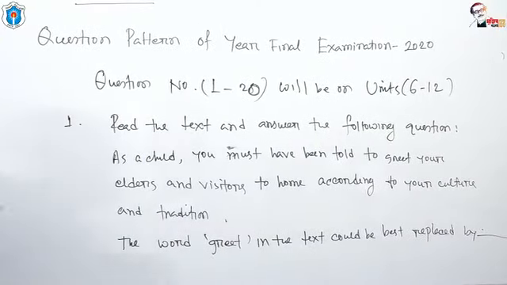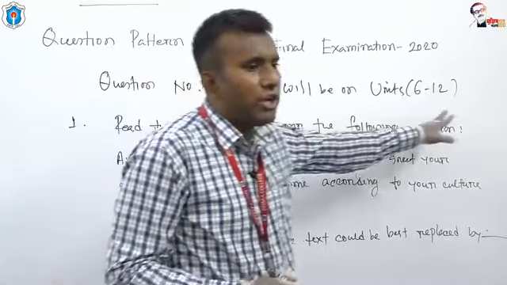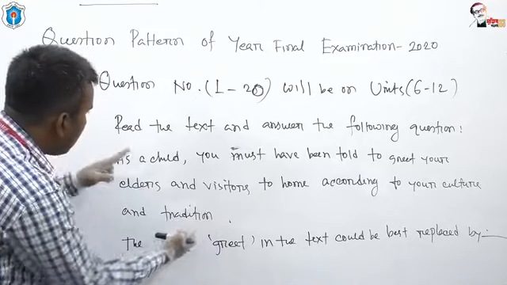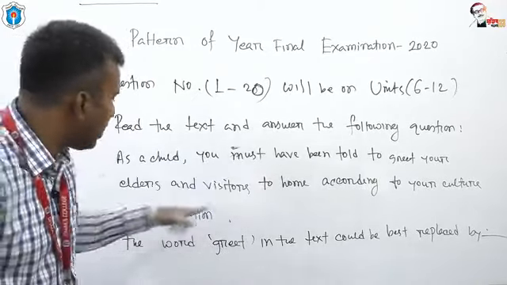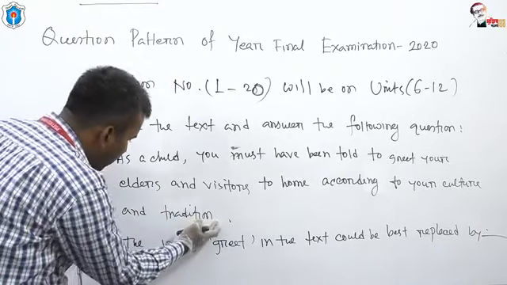Look, this is question number 1. Read the text and answer the following question. And what is the text? The text is there. As a child, you must have been told to greet your elders and visitors to home according to your culture and tradition. This is the text, and depending on the text, there is a question.